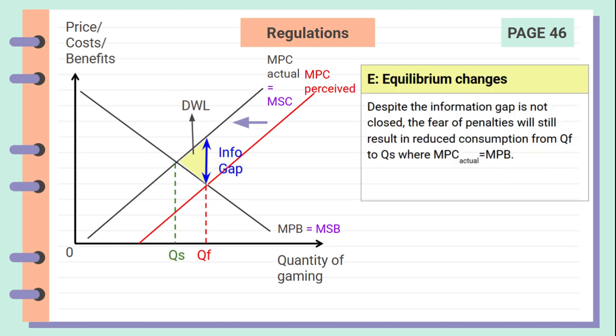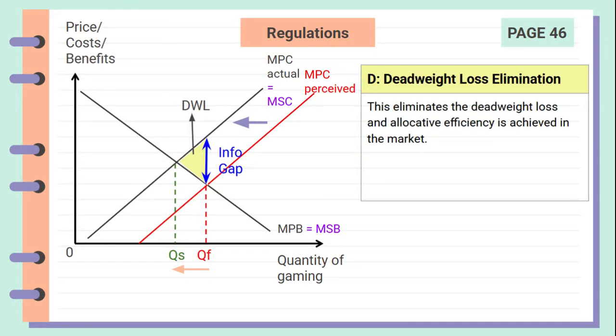The third step, also E, stands for equilibrium changes. Even though consumers' info gap isn't bridged, out of fear of getting penalties, consumers will reduce consumption from QF to the socially efficient quantity QS, where MPC actual equals MPB, thus resolving overconsumption.